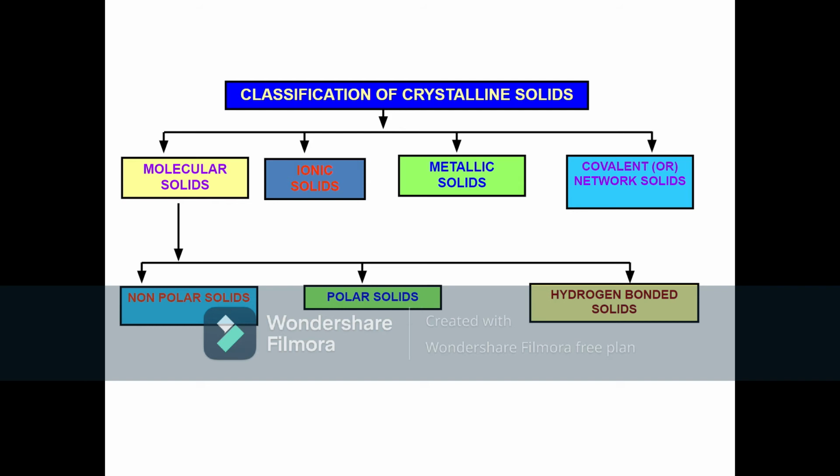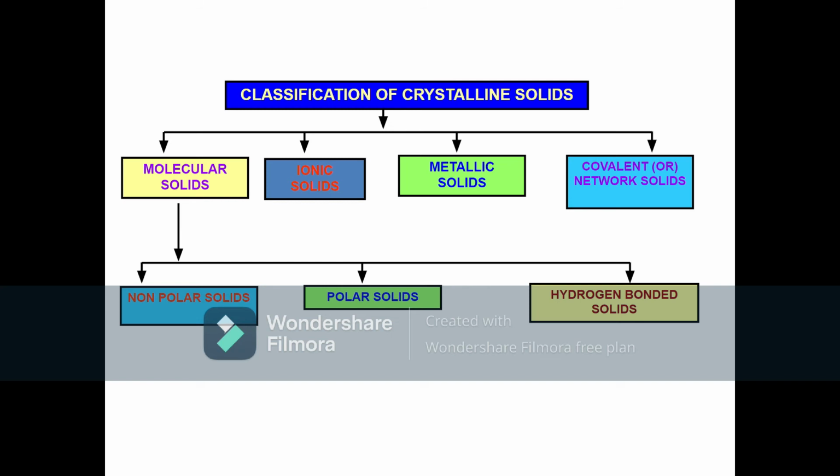For ionic solids, the constituent particles are ions, may it be cation or anion. For metallic solids, the constituent particles are the positively charged metal ions. And for covalent or network solids, we have atoms as the constituent particles. So that is the first way to distinguish between these four types of solids.